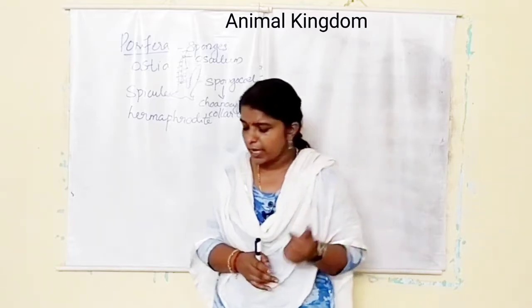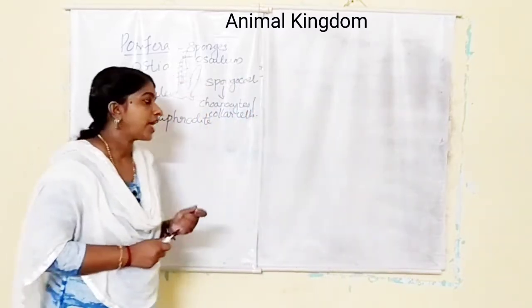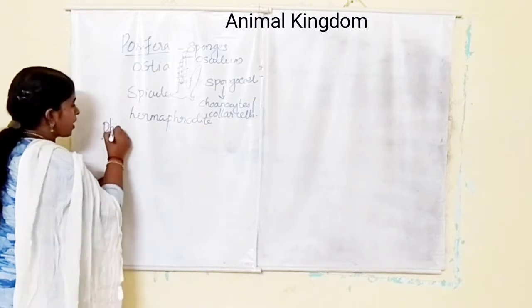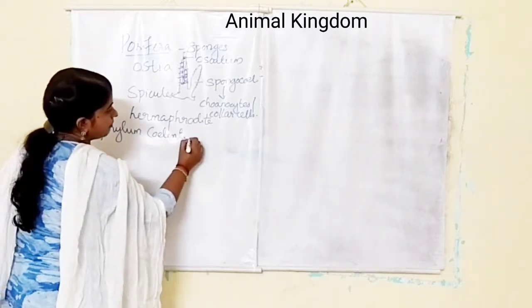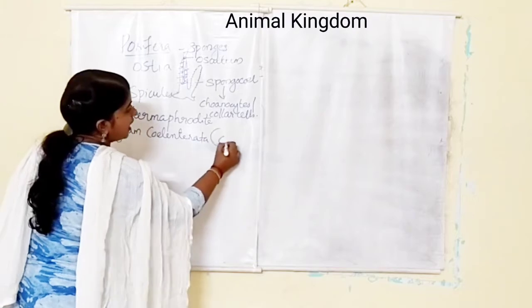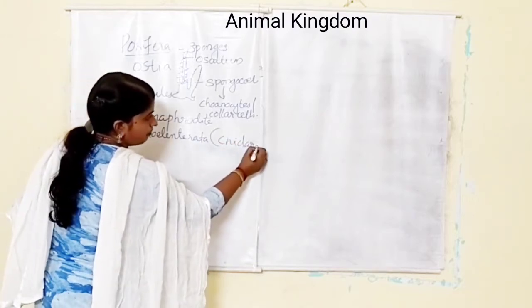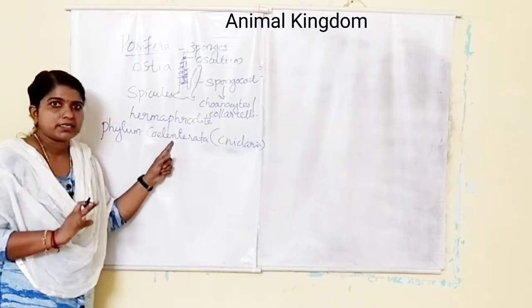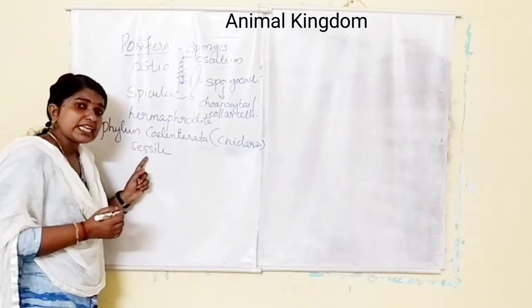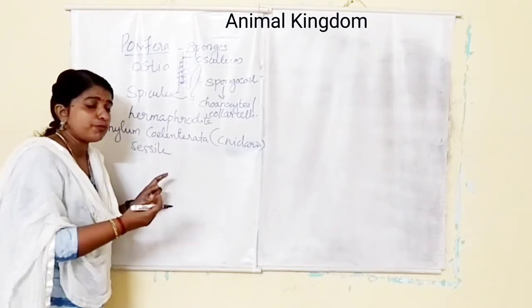Now we can move to the next phylum, that is phylum Coelenterata or Cnidaria. These are also aquatic animals, mostly marine. They are sessile or free swimming.